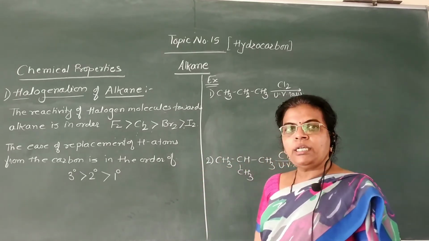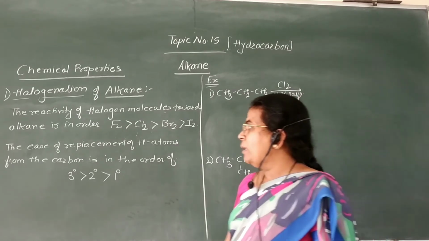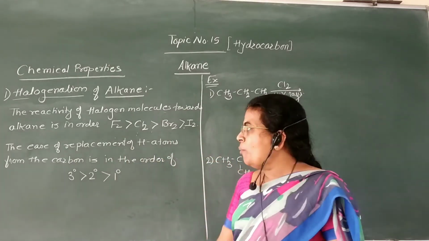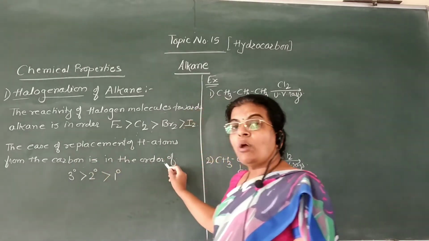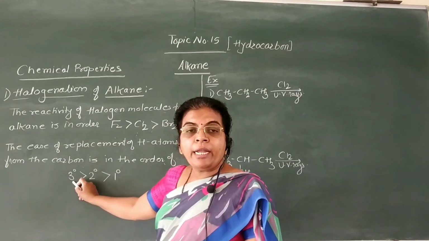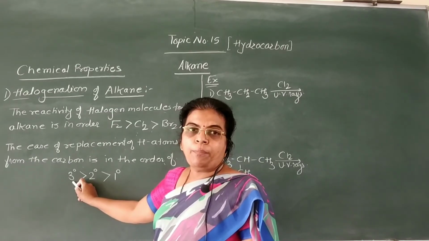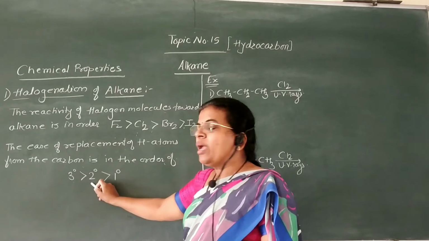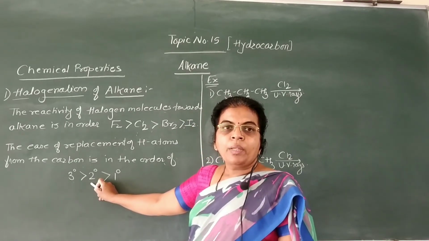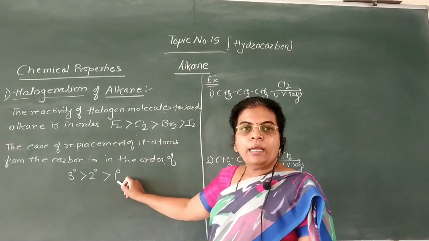And if we see the reactivity of carbon atoms in the alkanes, then the ease of replacement of hydrogen atom from the carbon is in this order. The hydrogen atom attached to tertiary carbon atom is more easily replaced than the hydrogen atom bonded to secondary carbon atom, and then primary carbon atom.